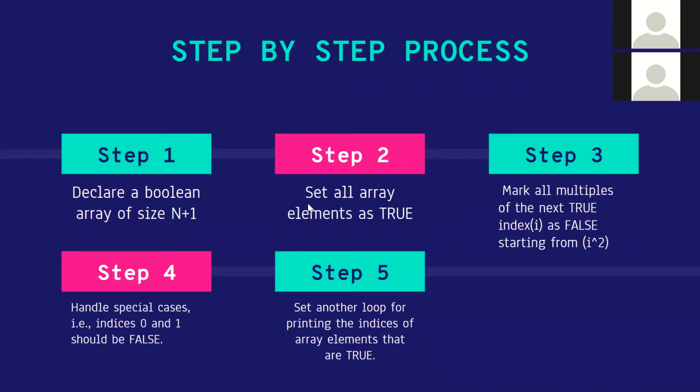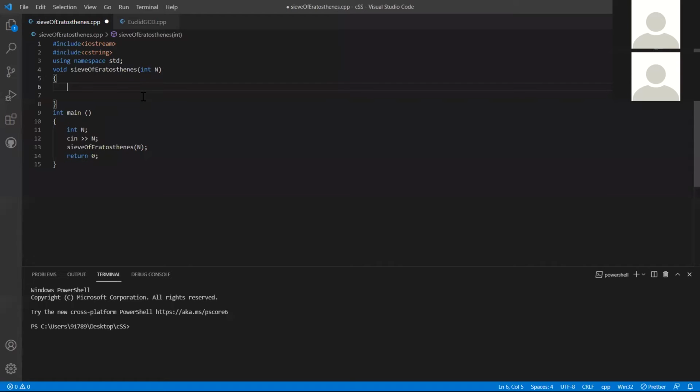And then, like I said, we are going to consider that all the numbers are prime, so I'm going to set all the array elements as true. Then mark all multiples of the next true index as false, starting from i square. Okay, let's go step by step. The first step is to declare a Boolean array, right? I have my headers in place, and I have my function.